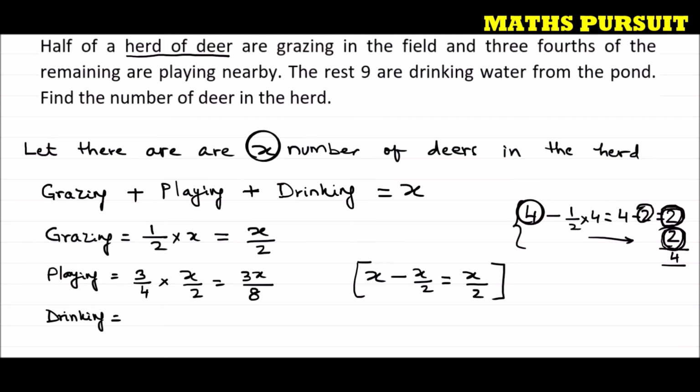The question has given us 3/4. So 3/4 of x by 2 is nothing but 3x out of 8. The rest, 9, are drinking. The question has given us that 9 deer are drinking. We need to find out x.